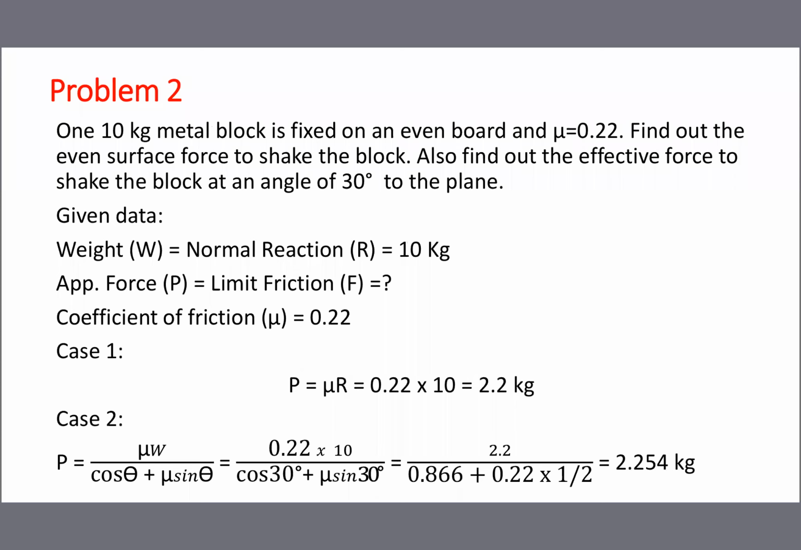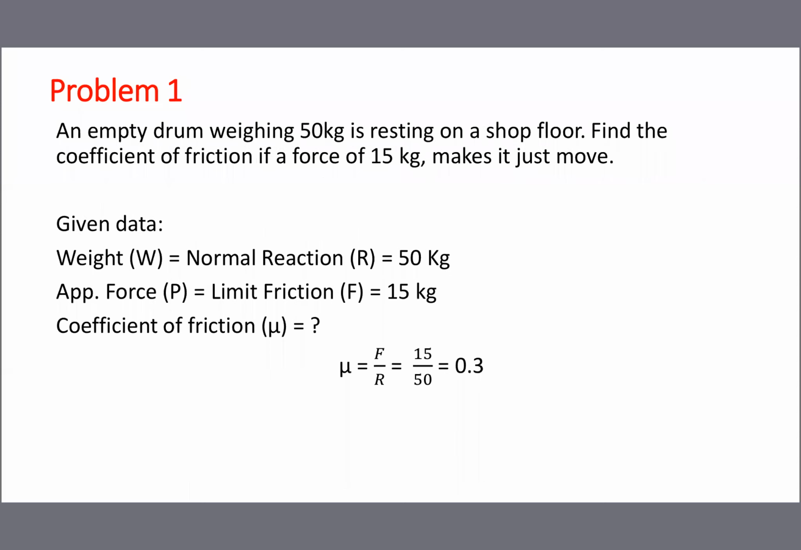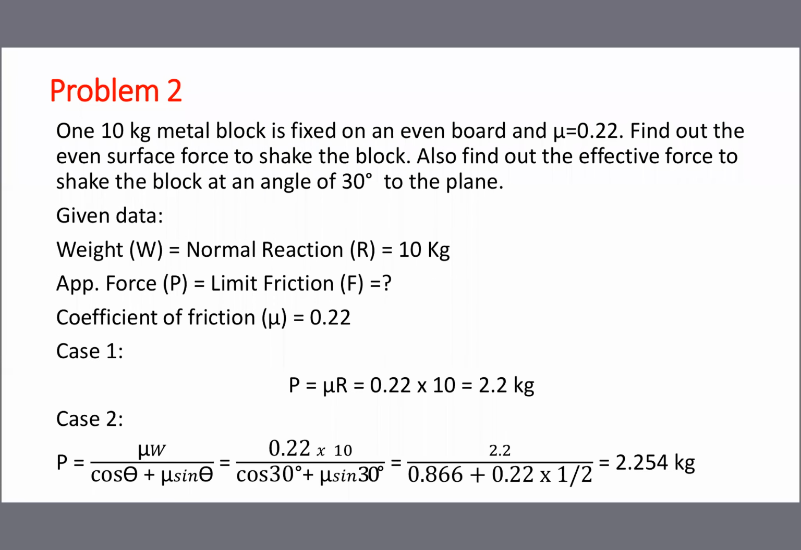Go to the second. One 10 kg metal block is placed on an even board. Mu is equal to 0.22, coefficient of friction. Find the force to shake the block on the even surface. It's similar to the previous problem. Weight W is equal to normal reaction R is equal to 10 kg. Applied force P is equal to limiting friction F is equal to question mark. Here, the applied force is asked. In the previous problem, the coefficient of friction was asked, mu is equal to question mark. Mu formula is F divided by R. In this problem, one 10 kg job is placed on a floor, friction between the floor is 0.22.